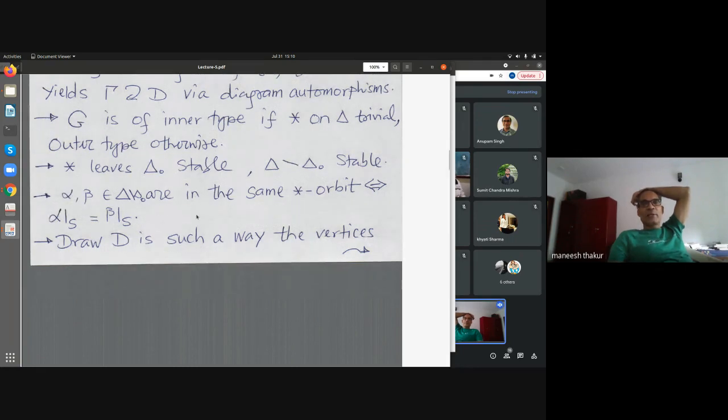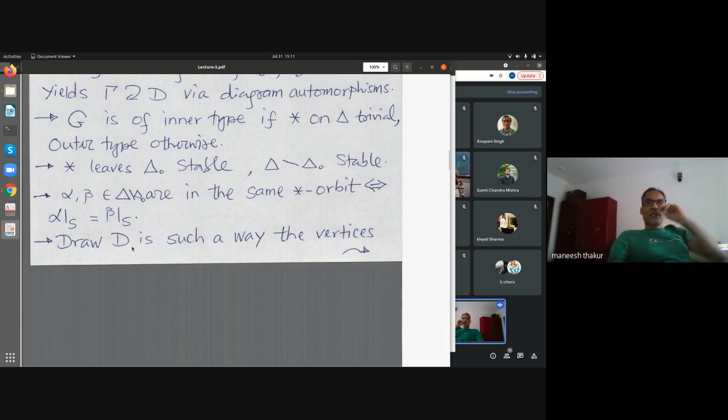And one can describe the orbits by saying two simple roots are in the same star orbit if and only if their restrictions to the maximal K-split torus coincide. These are pretty standard things in the theory. I have taken all this from Tits's paper on the classification of semisimple algebraic groups. In that, he describes a recipe, an algorithm, for how to make this diagram.